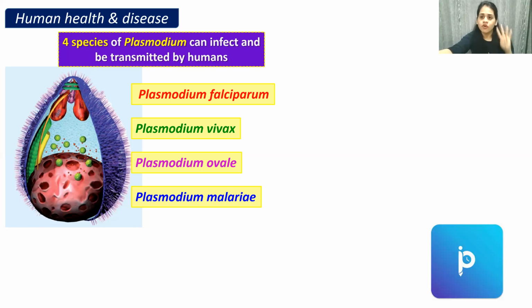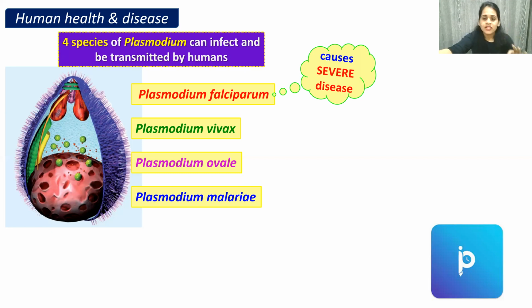So what are the four species of Plasmodium? Let us revise everybody with me: Plasmodium falciparum, Plasmodium vivax, Plasmodium ovale, and Plasmodium malariae. When you're watching the video, try to repeat after me. It will go into your head. Let us revise all the four species once again: falciparum, vivax, ovale, and malariae. Among all these four species, the most severe kind of infection is seen in Plasmodium falciparum. So Plasmodium falciparum causes severe infections.